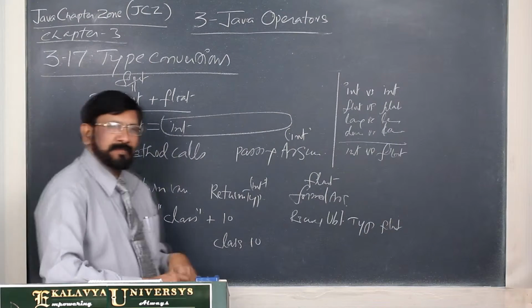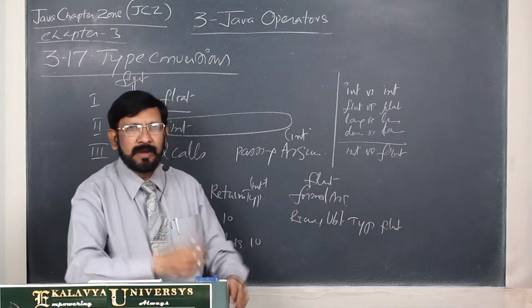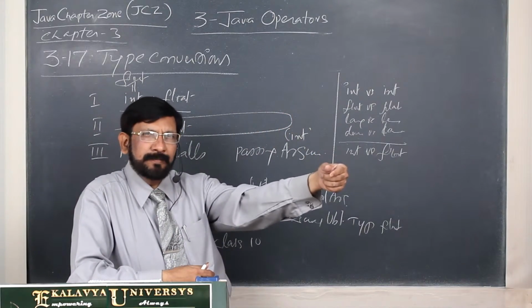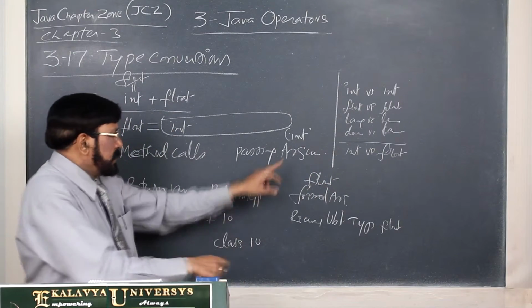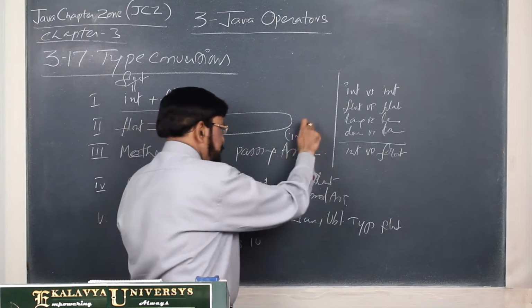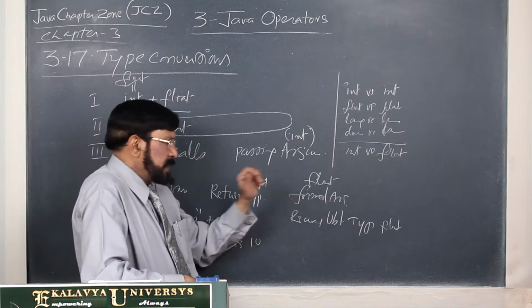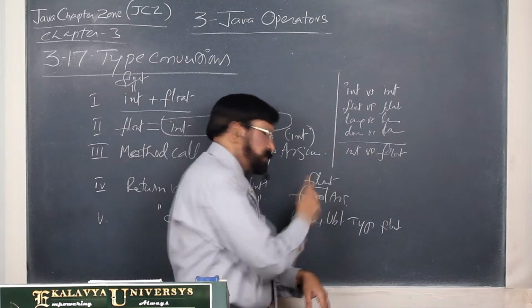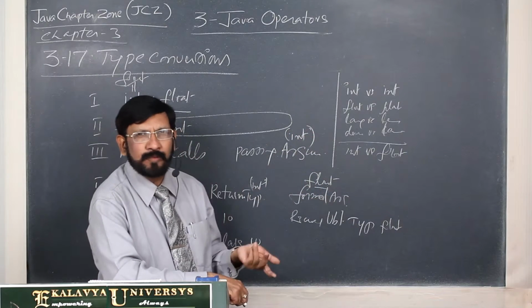In method calls, what happens? We pass arguments, and that is received by a formal argument, which is also called a parameter. Now one method passes, let us say, an integer value. The corresponding formal argument is float. If they are the same type, int and int, there is no problem.